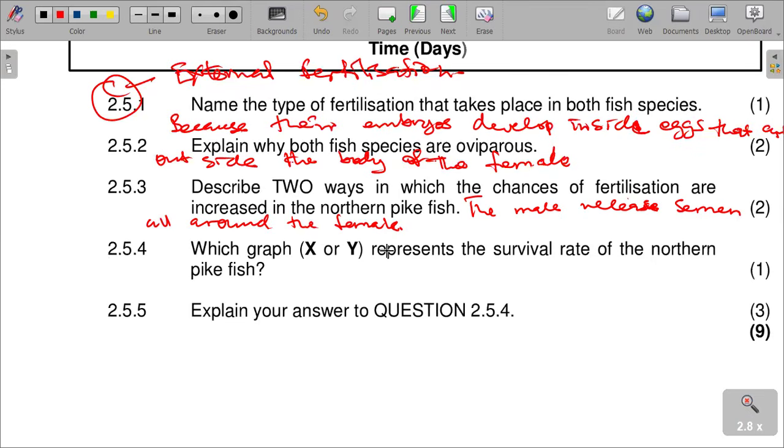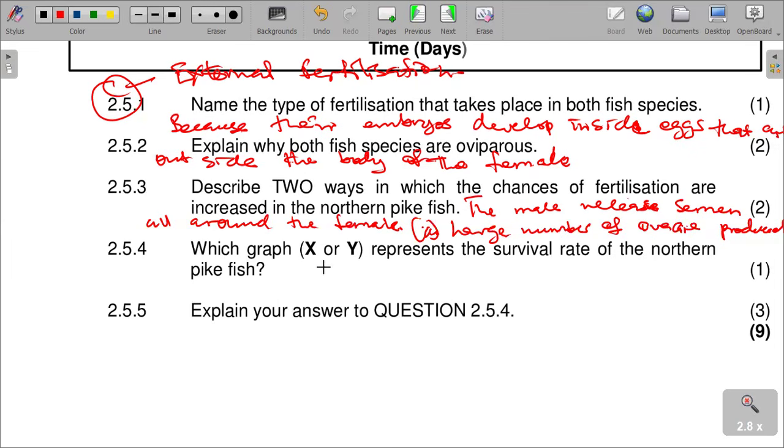And secondly, a large number of gametes are produced as well. A large number of ovules are produced from the female, as I have marked from the passage.